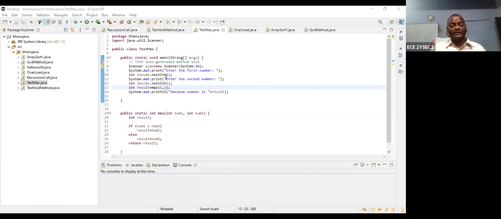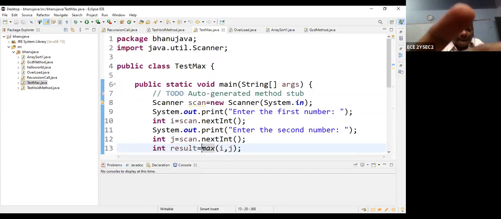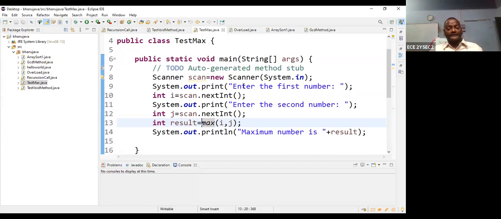Integer i = scan.nextInt. So this is the scanner type. Next, please listen. So two data are given. Now, I can enlarge. Okay, two data are given.